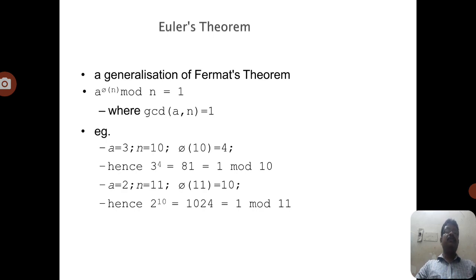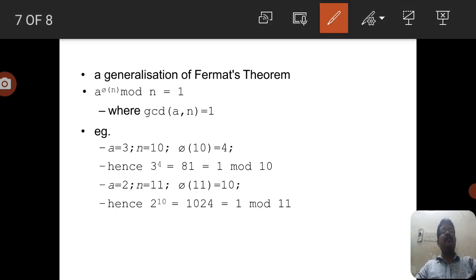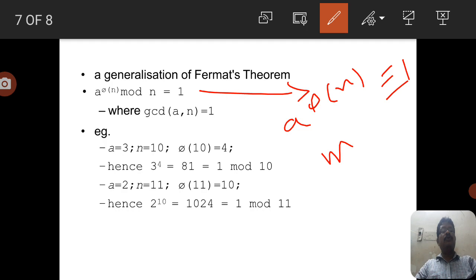Then we state Euler's theorem as a^φ(n) ≡ 1 mod n. The equivalent equation is a^φ(n) mod n = 1, that means we can write a^φ(n) ≡ 1 mod n.